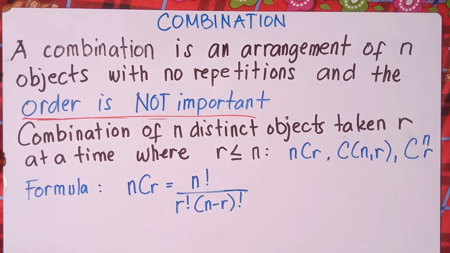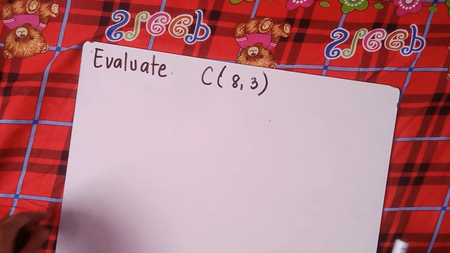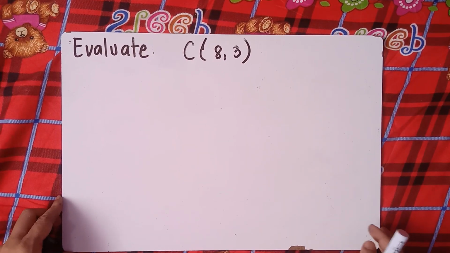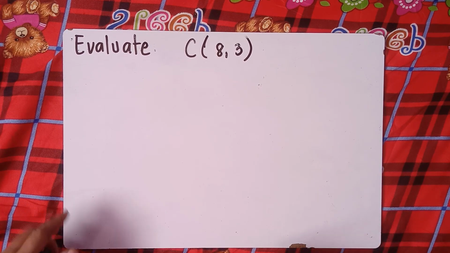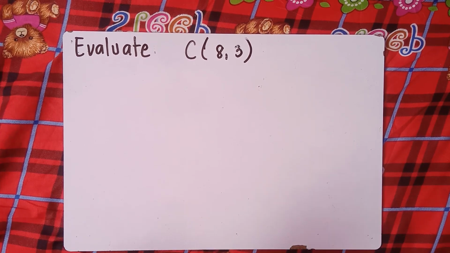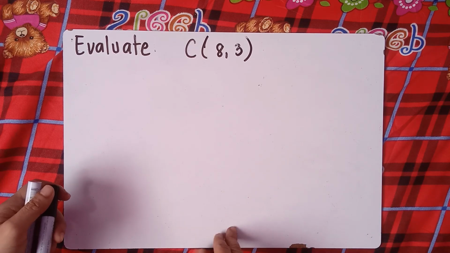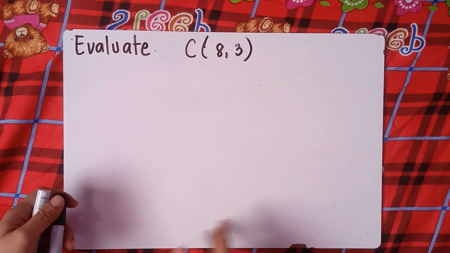All right, so let's try an example to formally understand this one. We have a basic example first. Evaluate the combination of n objects, so 8 objects taken r at a time, that would be 8 objects taken 3 at a time.